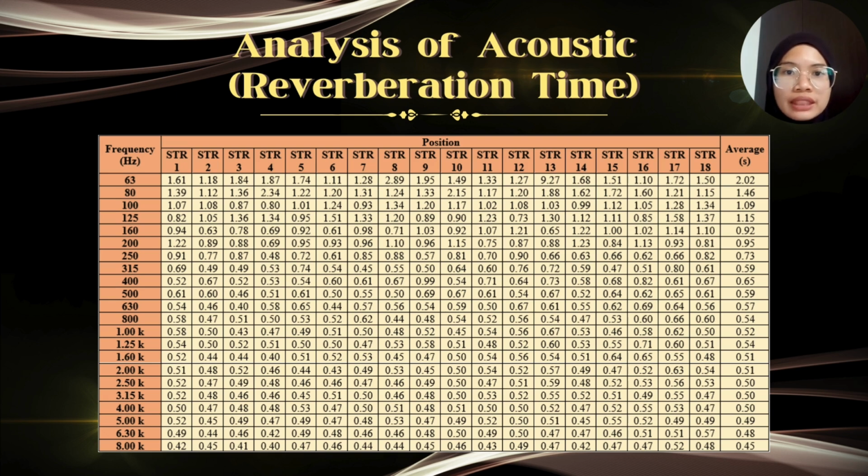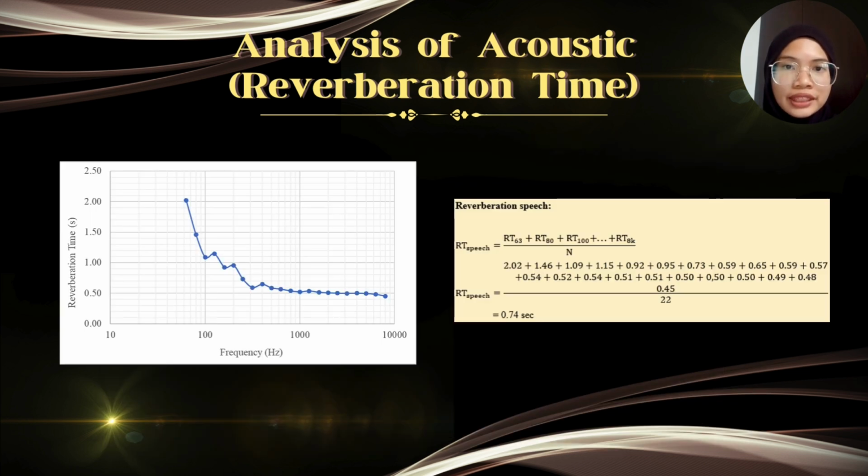At low frequencies like 63 Hz, the reverberation time was quite high, up to 2.02 seconds, but as the frequency increased, it dropped significantly, going down to just 0.45 seconds at 8 kHz. On average, the reverberation time for speech was 0.74 seconds, and this shows that the room has decent acoustic control but struggles a bit at lower frequencies, which could slightly impact speech clarity.